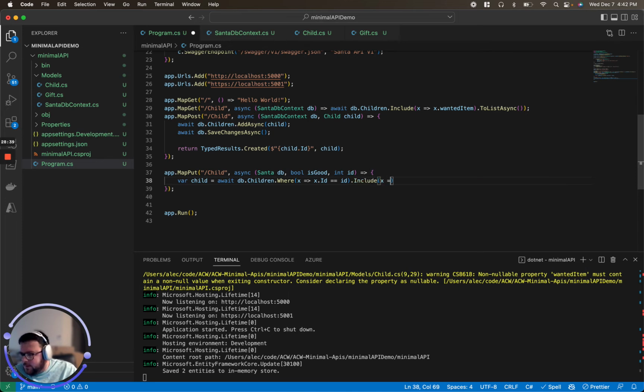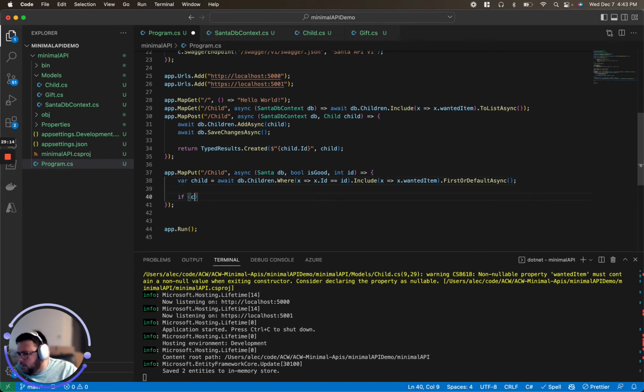the wanted items. So the reason we're going to include the wanted items is because if a child is good twice, so checked off the second time, firstOrDefaultAsync, we're going to want to change the child object, the foreign keyed object of wanted item, to mark it down as it should be built, so an elf can see that and work on it.